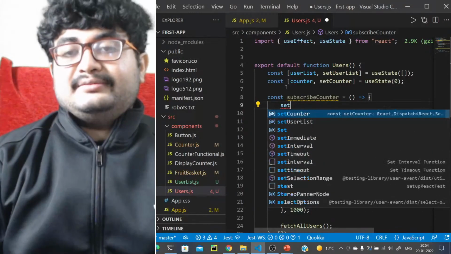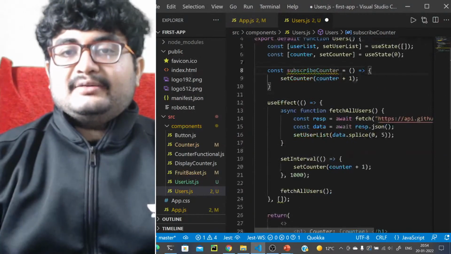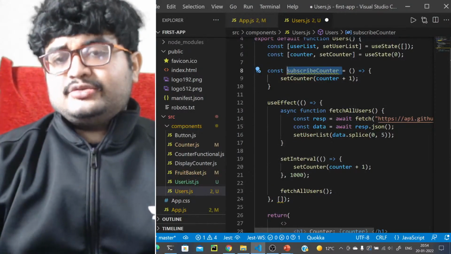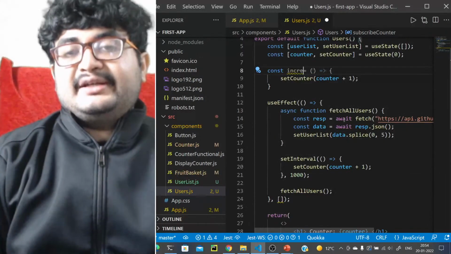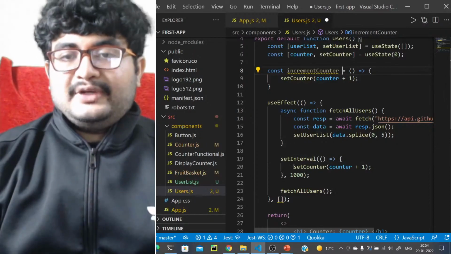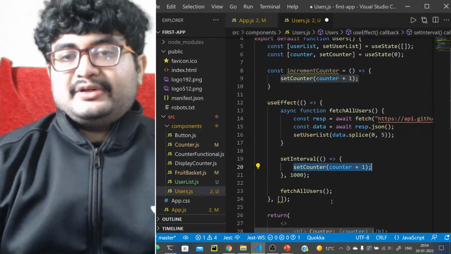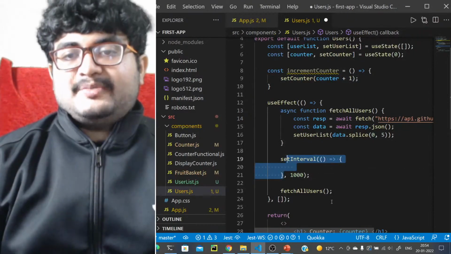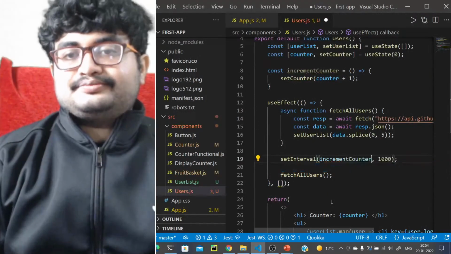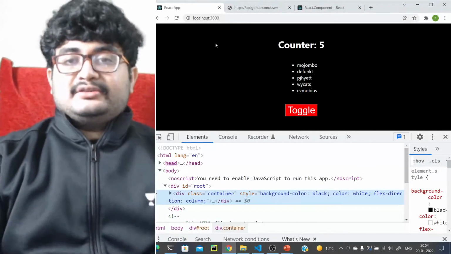Let's have this subscribe counter. Okay, or increment counter maybe. Is this the issue? Not sure. Let's see, increment counter. So we'll just have this. Now what we'll do here, we'll just add this code here to be increment counter instead of this. So we'll just pass here increment counter. Maybe this should work. Increment counter and 1000. Let's just look into this.